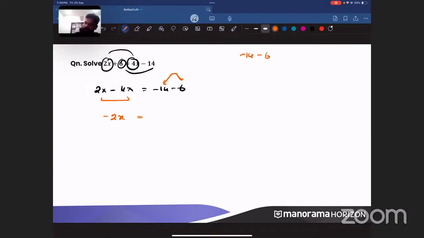What is minus 14 minus 6? Both are negative. When both are negative, it will become addition, or we can write it as 14 plus 6, or you can write it as minus 20 itself. So minus 2x is equal to minus 20, or x is equal to how much? Minus 20 divided by minus 2, that is equal to 10. Understood? So what is the value of x? You should be getting it as 10.